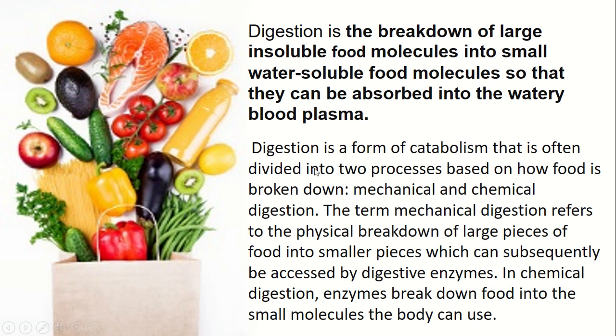So digestion is a form of catabolism. This is mainly two processes, that is the mechanical and chemical. The mechanical, after chewing the food, is the physical breakdown, large pieces turning into small pieces, and the other one, the chemical digestion, is where enzymes help to break down the food.